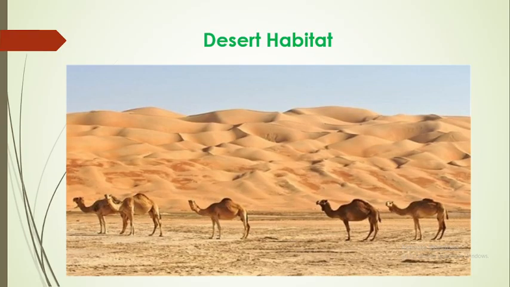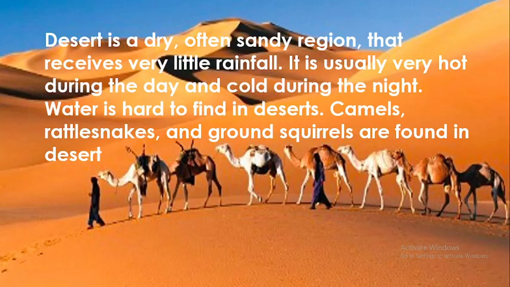So next habitat is desert habitat. We can see in this picture that all over is sandy, and this is very hot, and there are camels going somewhere. Not only camels, rattlesnakes are also found in deserts. So desert is a dry, often sandy region.